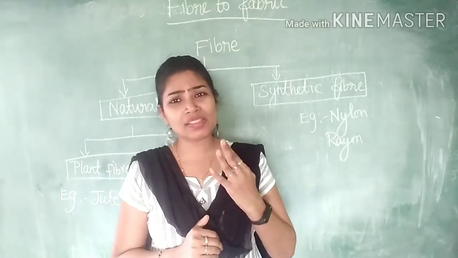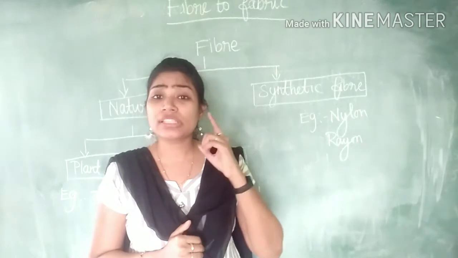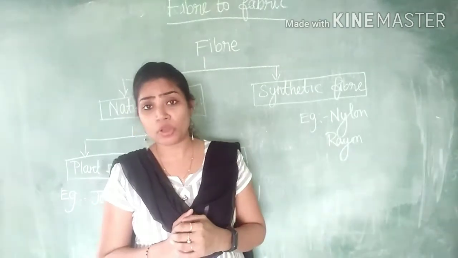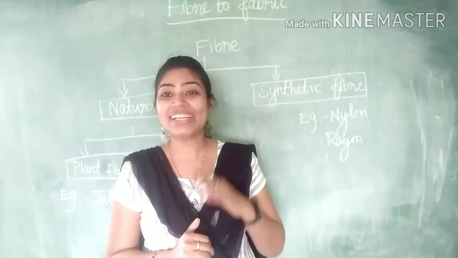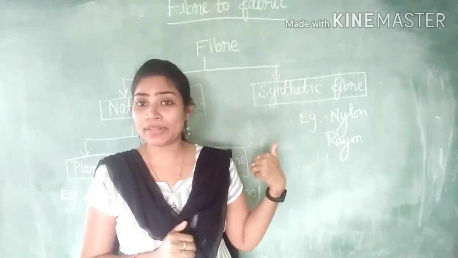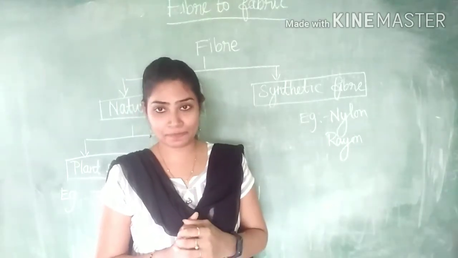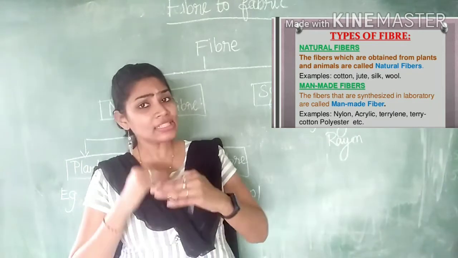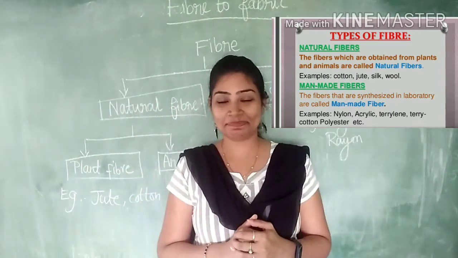Then what is meant by synthetic fibers? The fibers which are synthesized in the laboratory by using chemical substances are called synthetic or man-made fiber. Example, nylon, rayon, polyester.